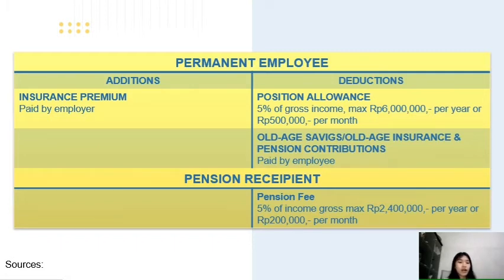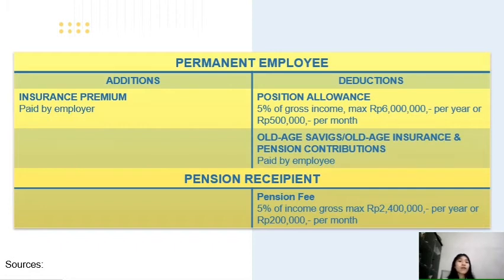It deducts 5% of gross income from the taxable income. The maximum is 6 million per year or 500,000 per month.